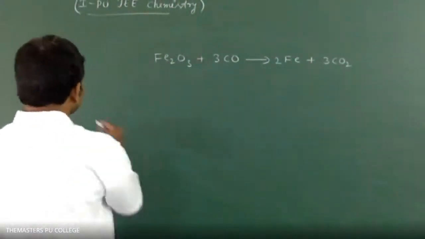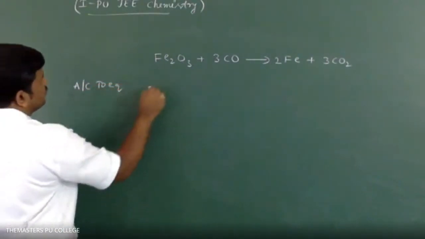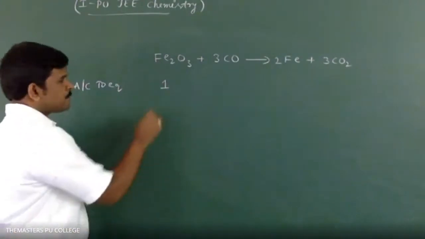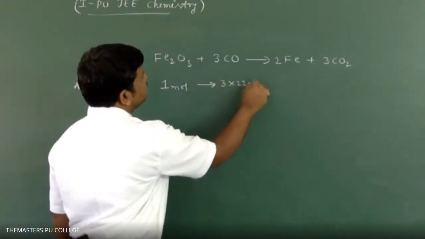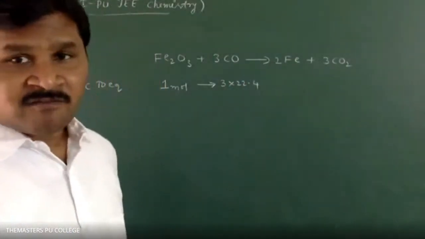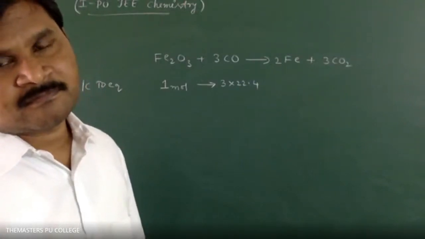So, according to the equation, 1 mole of Fe2O3, say. Yes, sir. So here I will take CO 3 into 22.4. He is asking in question, volume of CO. Read the question.